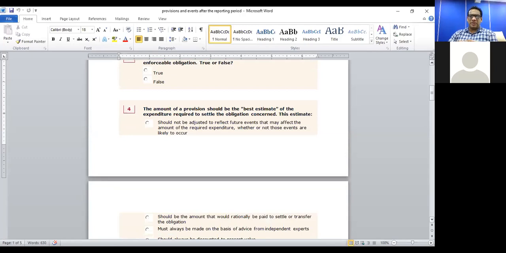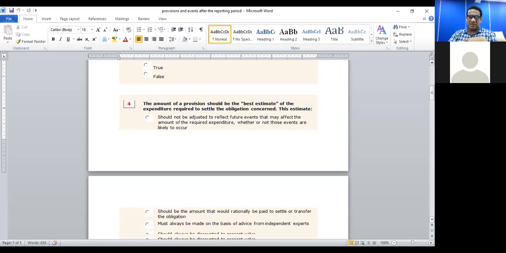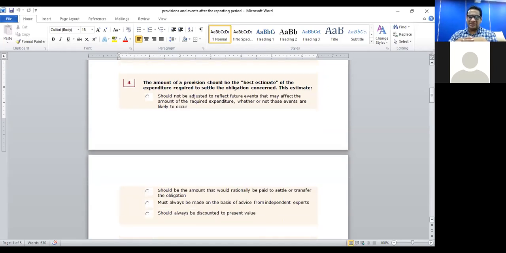The amount of a provision, question number 4. The amount of a provision should be the best estimate of the expenditure required to settle the obligation concerned. So this estimate should not be adjusted to reflect future events that may affect the amount of the required expenditure, whether or not those events are likely to occur. Should be the amount that would rationally be paid to settle or transfer the obligation. Must always be made on the basis of advice from independent experts. Should always be discounted to present value.